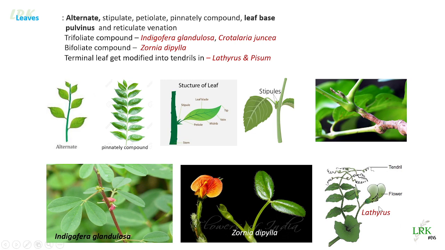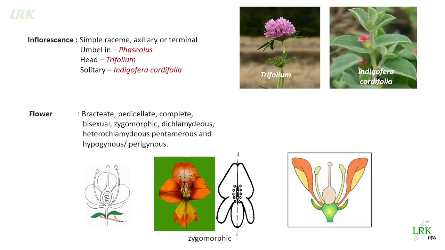And in Lathyrus, the terminal leaflet gets modified into tendrils. So you can observe that in this picture. So the terminal leaflets modify into the tendrils with the help of which it climbs over the support. Okay, so this is regarding the leaves.